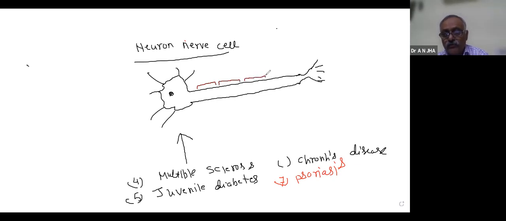There are two types of neuron, myelinated and non-myelinated. In the nervous system, this myelinated type is not completely discussed. I'm telling you, this part is called the axon.